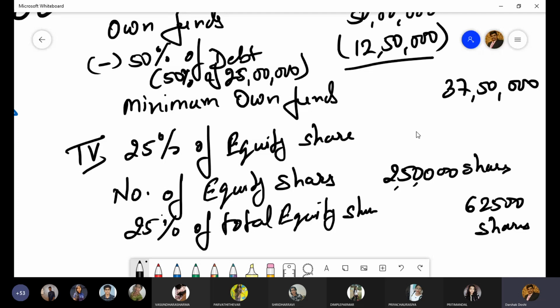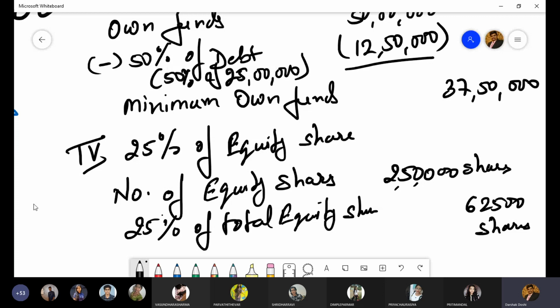Maximum possible amount of buyback, that is the least of 1, 2 and 3. Can you tell me what will be the amount? In number 1 we had 25 lakhs. Number 2 we had 12,50,000, and number 3 we have 37,500. So the least will be 12,50,000. Correct.